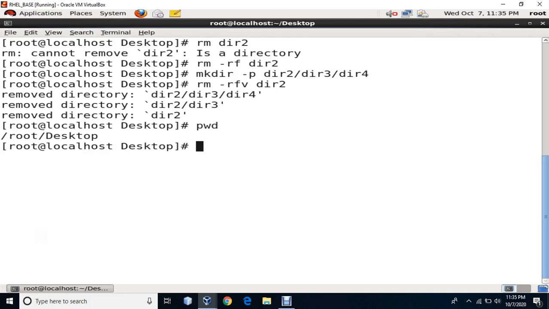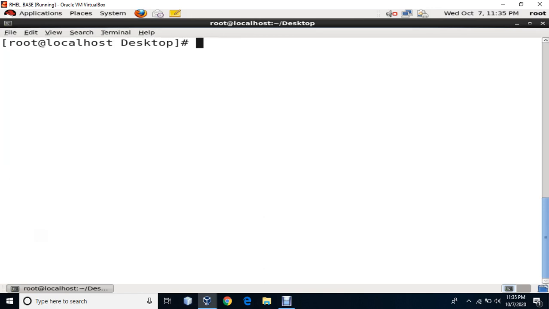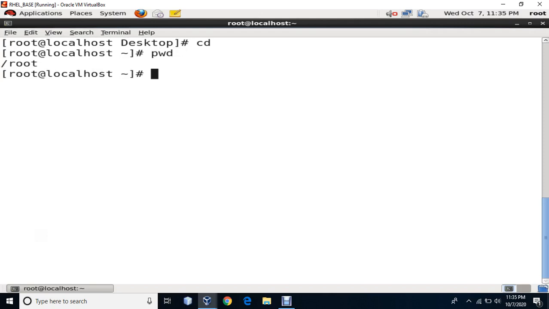Okay, the next command is the cd command, that is change directory. So let's first clear the screen and have a look at the cd command. The cd command has so many options. The first option is just writing cd. cd means change directory. If I write the cd command with nothing after it, then it takes me to my home directory. Now, as I told you, I have logged in as root, so my home directory will be the root directory. So if I check the present working directory, it's going to tell me that you are currently in the root directory. Okay.